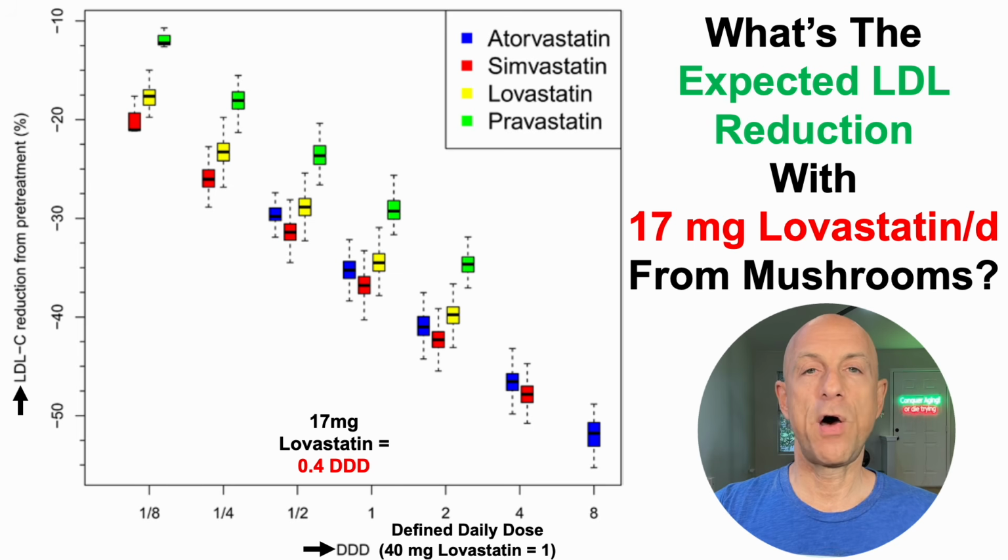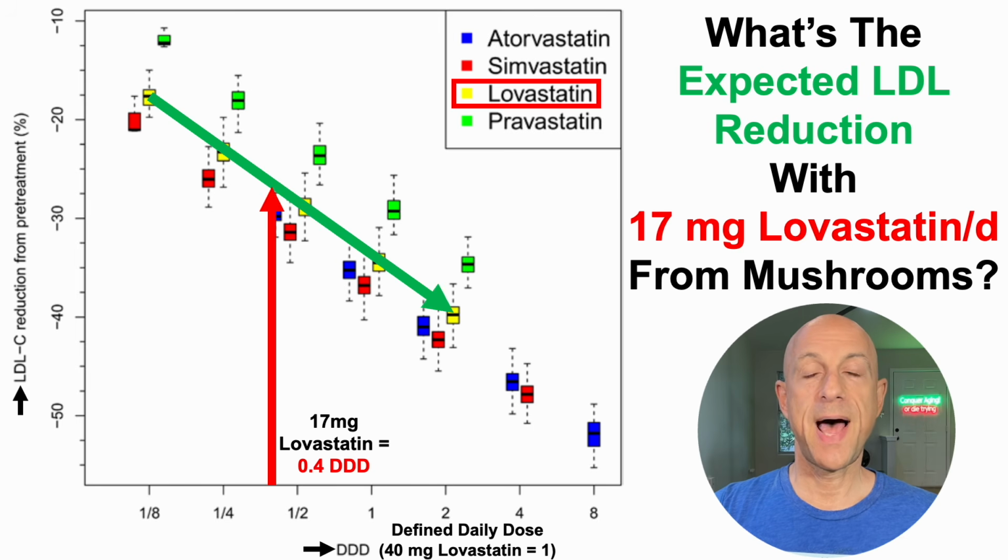Now, to plot that on this chart, we need to take the data for lovastatin, which is in yellow, put up its trend line, and then put up a line at a defined daily dose of 0.4, which I've done there with the red line. And then based on extrapolation of the trend line, we could expect to see an LDL reduction of about 28% if I'm getting about 17 milligrams on average lovastatin per day.